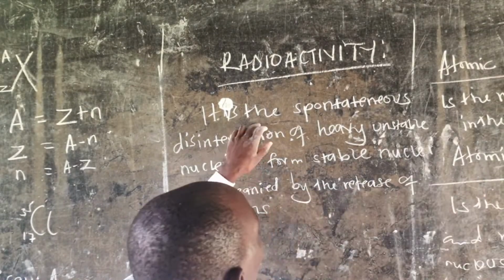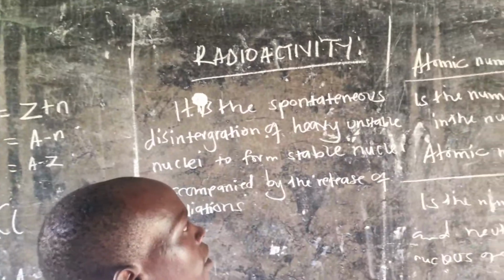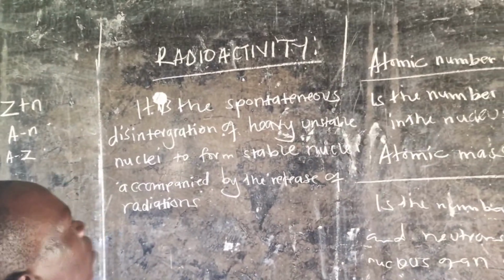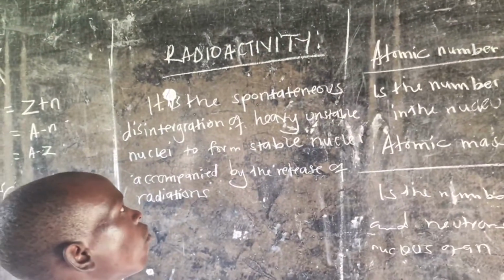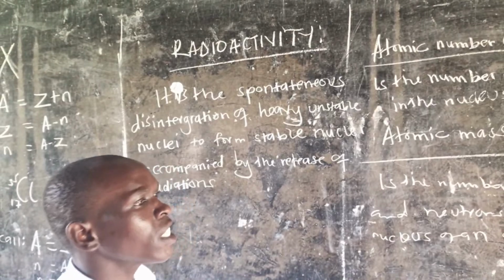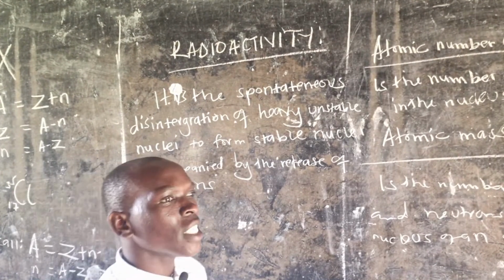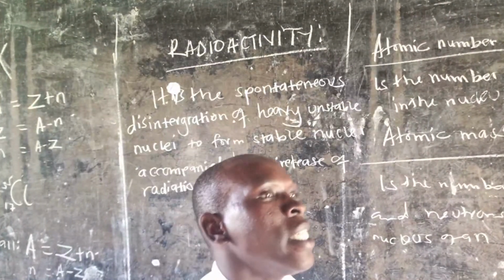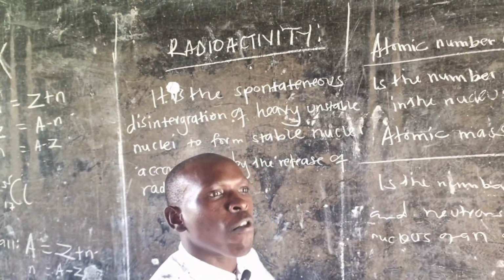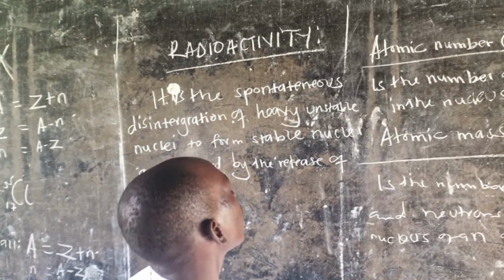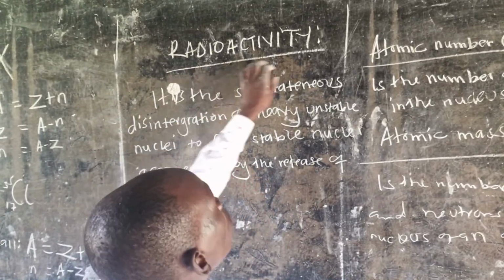Now, some of the nuclei are heavy and unstable. And since they are heavy and unstable, they undergo what we call spontaneous disintegration. They disintegrate to form stable ones. Now, that process is referred to as radioactivity.